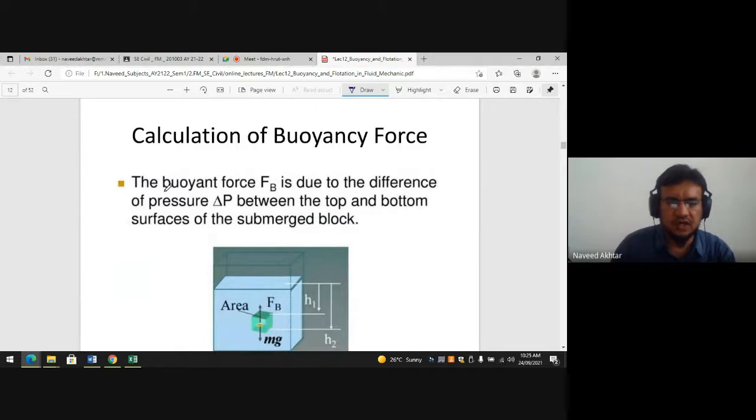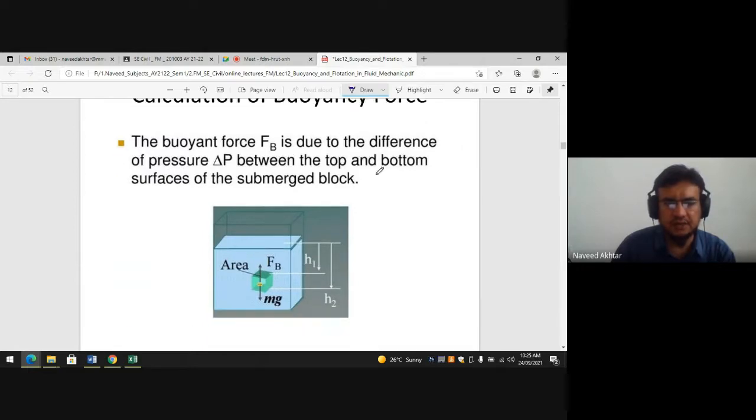Now the calculation of the buoyancy force. The buoyant force Fb is due to the difference of pressure between the top and bottom surface of a particular block. So here you can see that this is the submerged block.